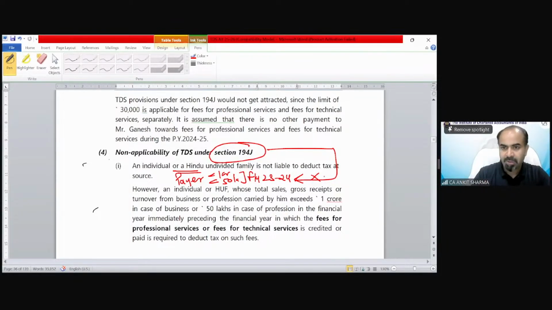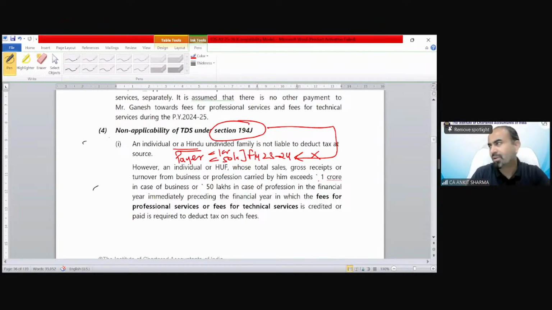I have also asked you to please make some short notes of TDS provisions. Has anyone of you tried making short notes? If yes, after preparing those notes, do you think TDS provisions are that difficult? There are similar points you have to remember: type of payment, limit of amount you need to cross, rate of TDS, and then some exception or exemption. Let me see who has done that hard work.